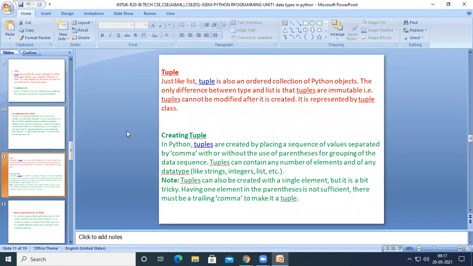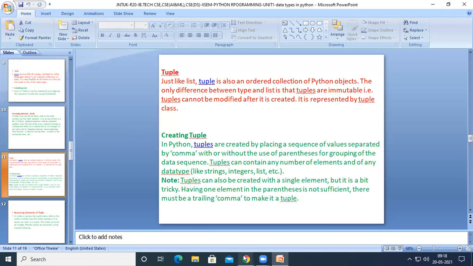See here, our next thing will be tuple, right? Just like list, tuple is also an ordered collection of Python objects. The only difference between the tuple and list is that tuples are immutable, right? That is, tuples cannot be modified after it is created, right? It is represented by a tuple class.